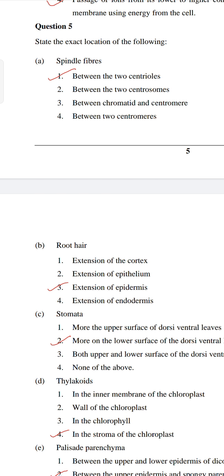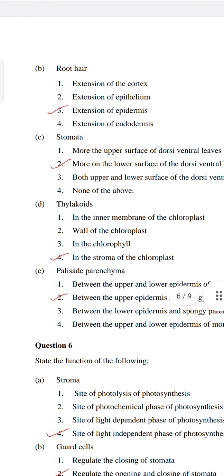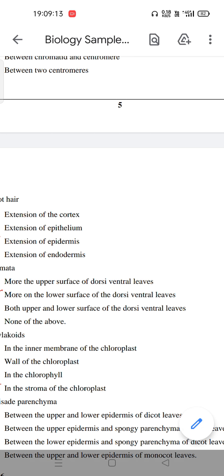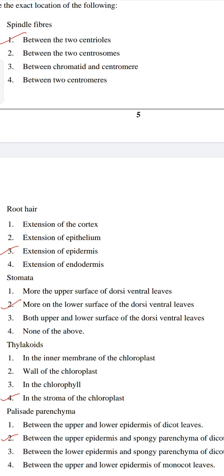So the answer is more on the lower surface of the dorsiventral leaves, because the upper surface of the leaf will have fewer stomata than the lower, to reduce the rate of transpiration, that is, to reduce the flow of water vapor.